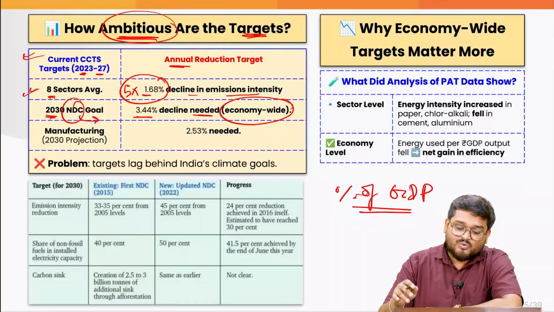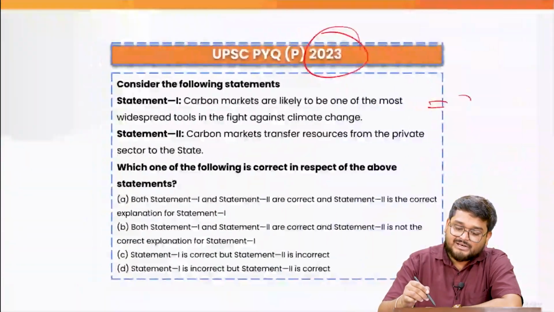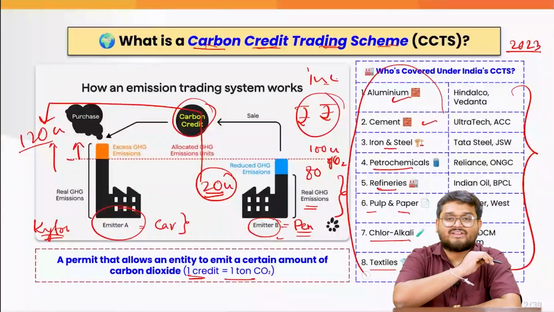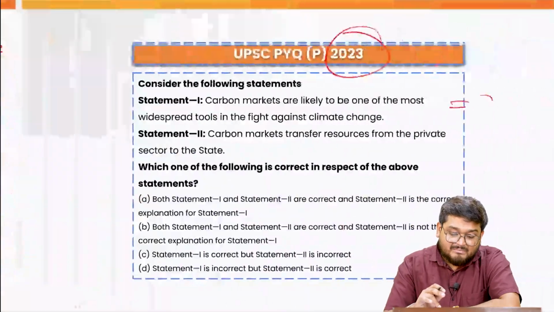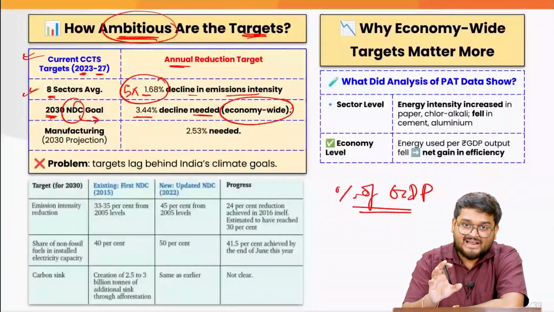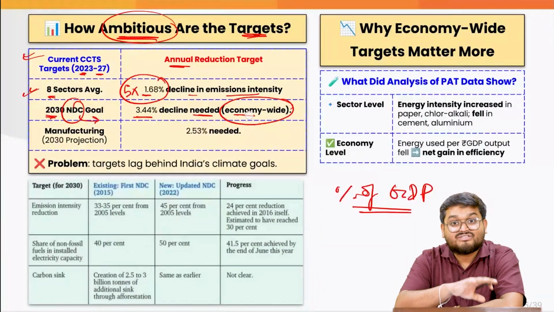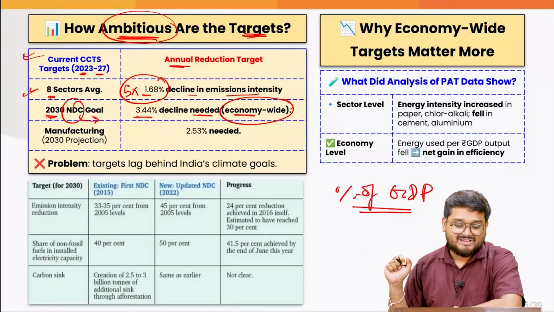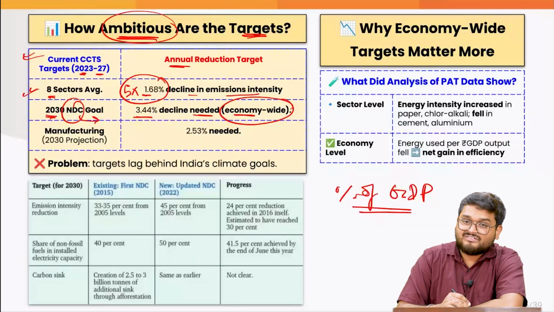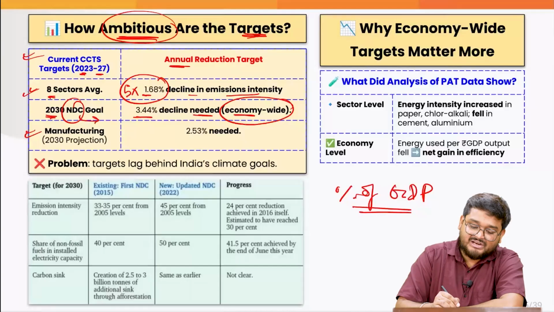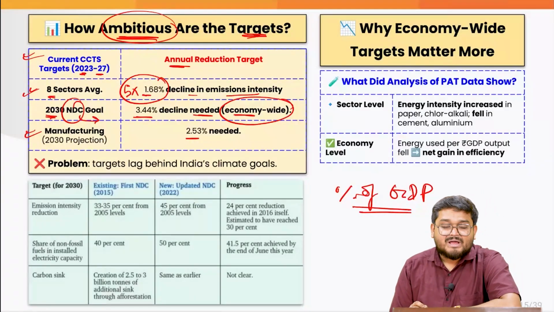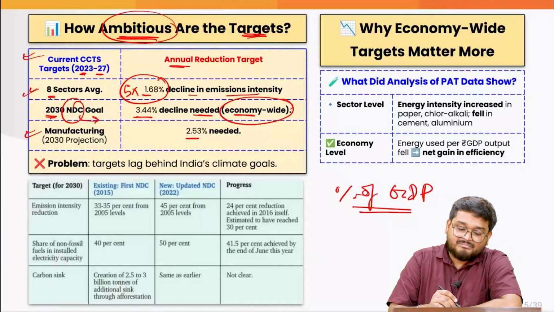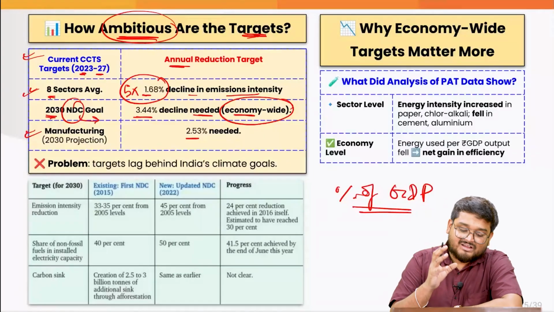That means we cannot say we have declined pollution based on only these 8 sectors. The Paris Climate Agreement is telling us that if you want to decline, you have to decline across the entire sectors of the economy, right? When we talk about the same decline in the manufacturing sector, we need around 2.53%. But the problem is that the targets are lagging behind India's climate goals.